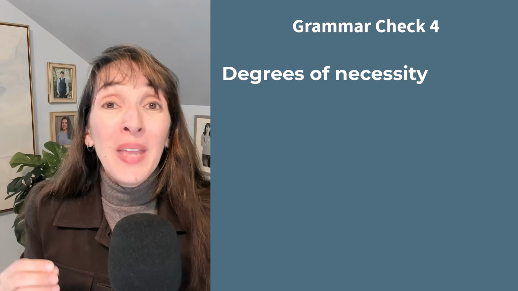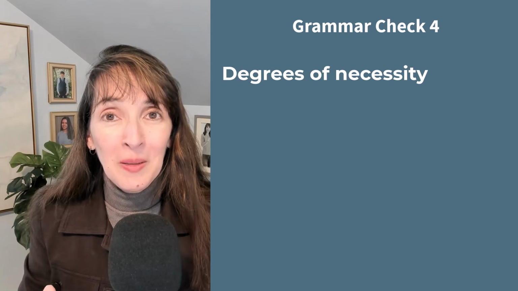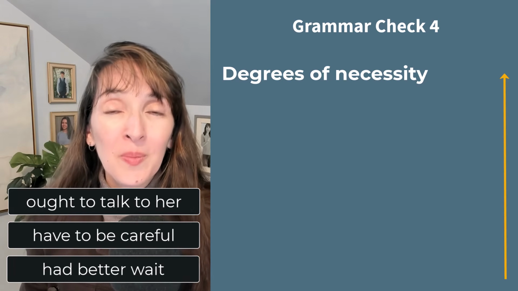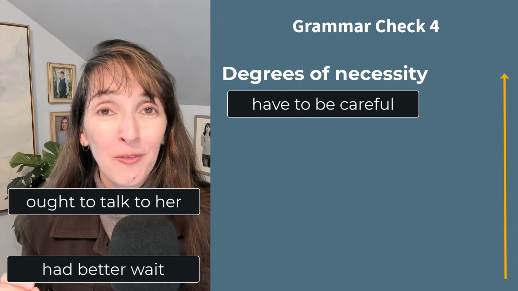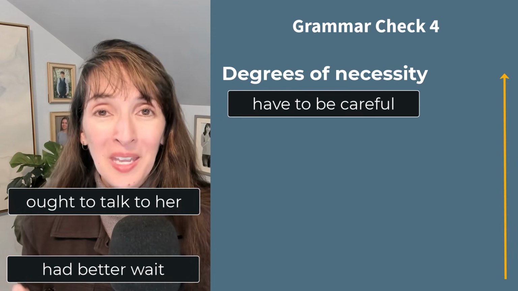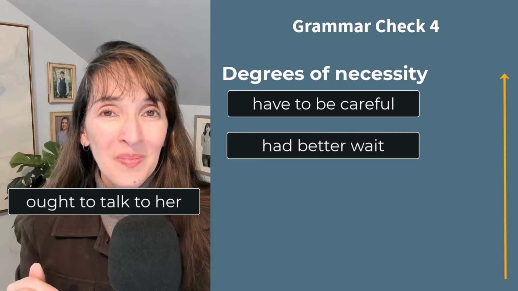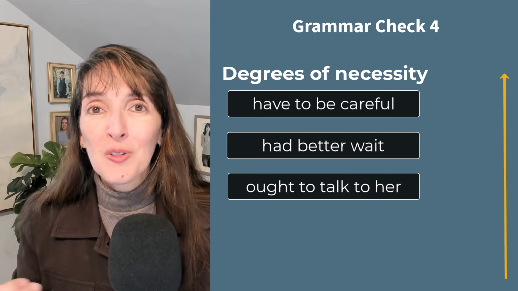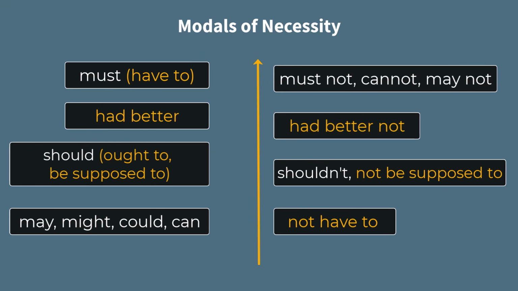At this point, let me ask you to identify strong and weak forms of necessity. Put these verbs in order with the strongest at the top. At the top is have to be careful. It's like saying must be careful. Next, had better wait. And then ought to talk to her, which is most similar to should talk to her. This is how you can view modals of necessity.